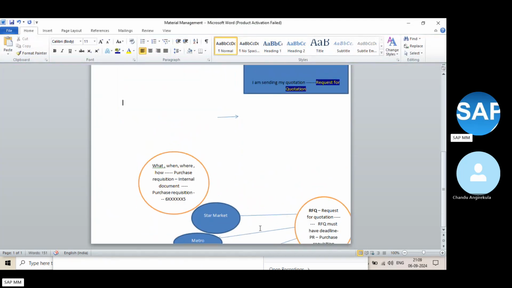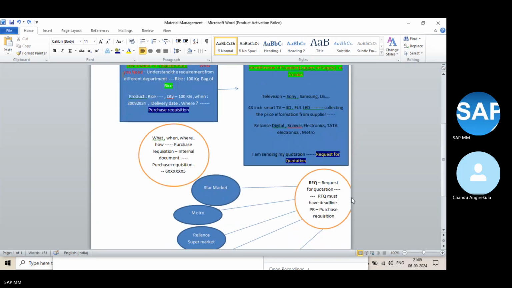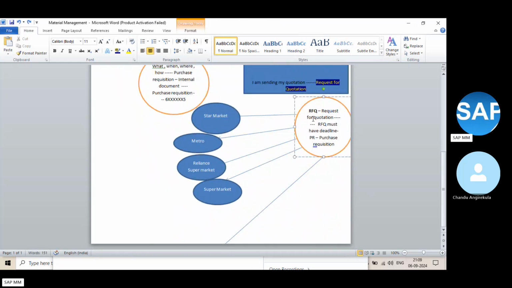What will happen next? Okay, now this RFQ we already sent to the suppliers, and the supplier is planning to send the price information. Right. So if you're going to the nearest store, you're asking what is the price of each rice bag, and you're collecting that information.